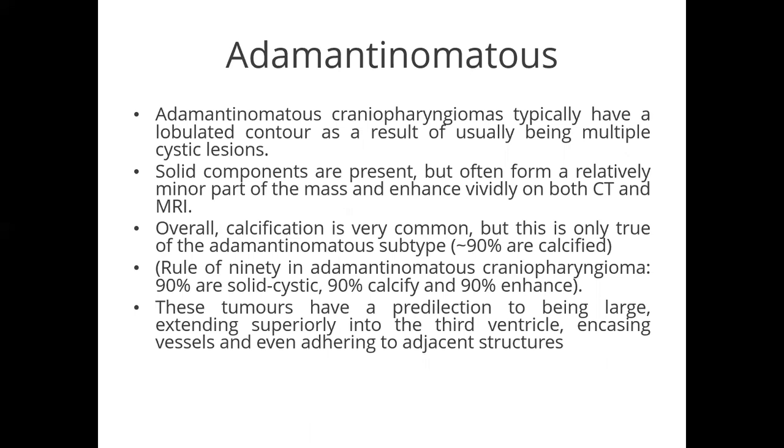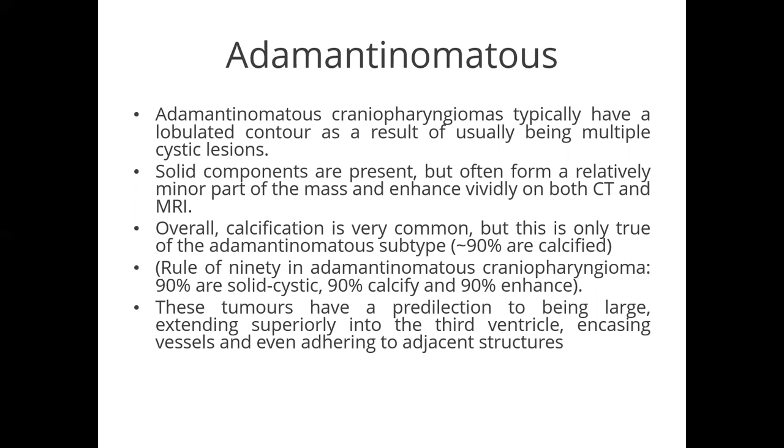Adamantinomatous type craniopharyngioma typically has a lobulated contour as a result of multiple cystic lesions. The solid component is present, but often a relatively minor part. There is a rule of 90: 90% are solid cystic, 90% calcify, 90% enhance.